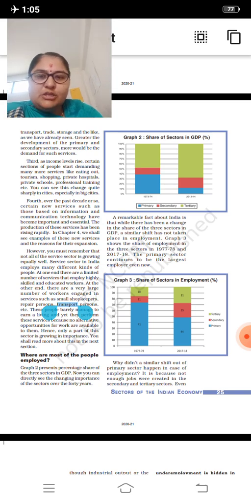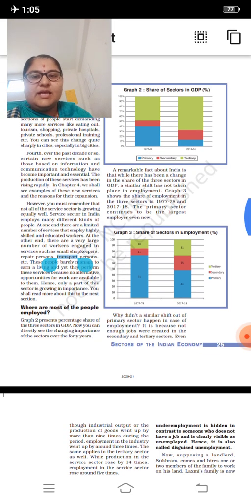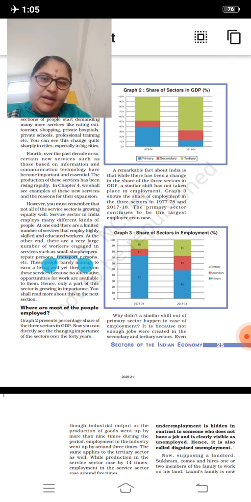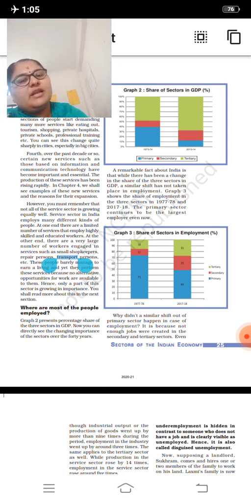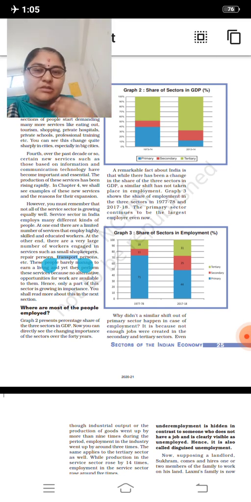Fourth, over the past decade or so, certain new services such as those based on information and communication technology have become important and essential. The production of these services has been rising rapidly. Yes, information technology. Now we cannot imagine life without information technology. It has become a part of our life. Without mobile we cannot survive. It has become a common thing.